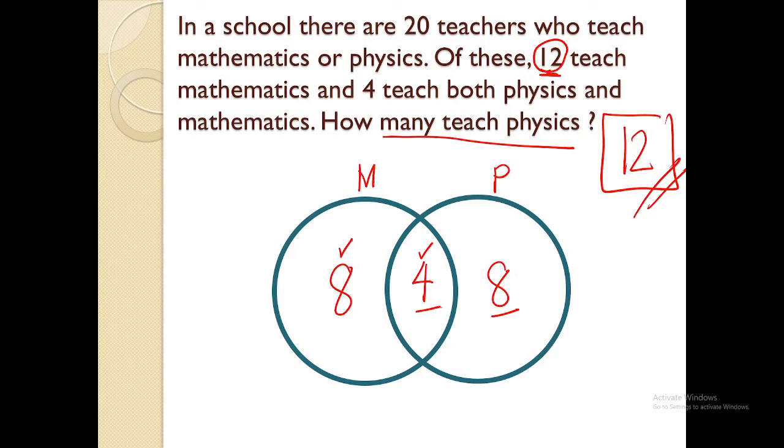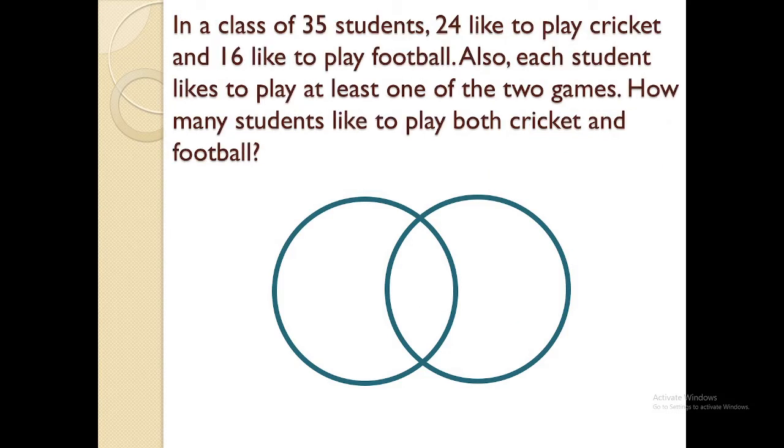Let's have another problem. In a class of 35 students, 24 like to play cricket. 16 like to play football. Also, each student likes to play at least one of those two games. How many students like to play both cricket and football? This is very similar with our first problem.